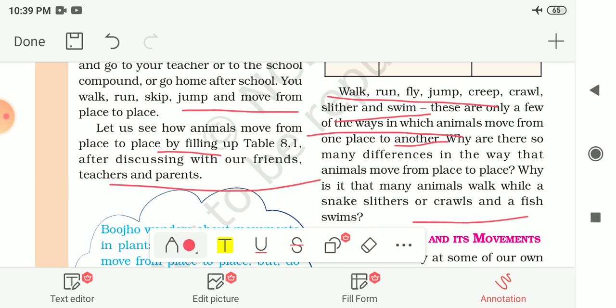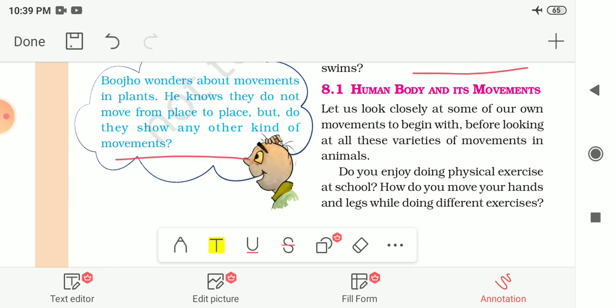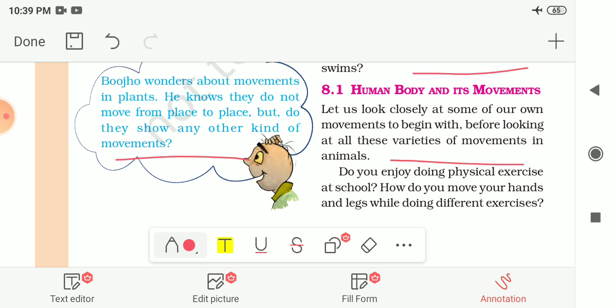To find out the answers to some of these questions, now let us see the first topic of our chapter, that is the human body and its movement. How does movement take place in our body? Let us look closely at some of your own movements to begin with. Before looking at all these varieties of movements in animals, let us first see the movements in our body only. Do you enjoy doing physical exercise in your school? And how do you move your hands and legs while doing different exercises?